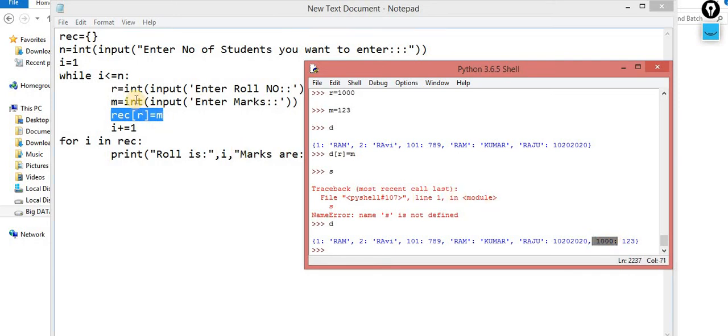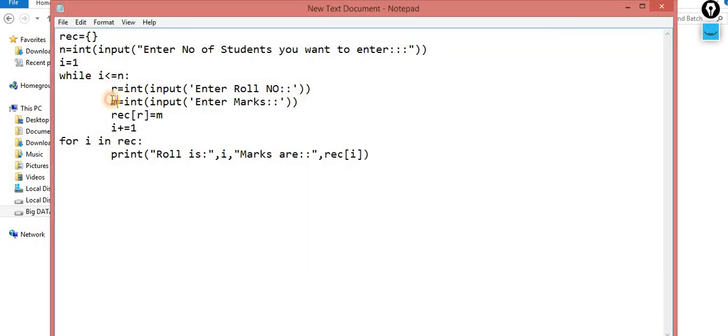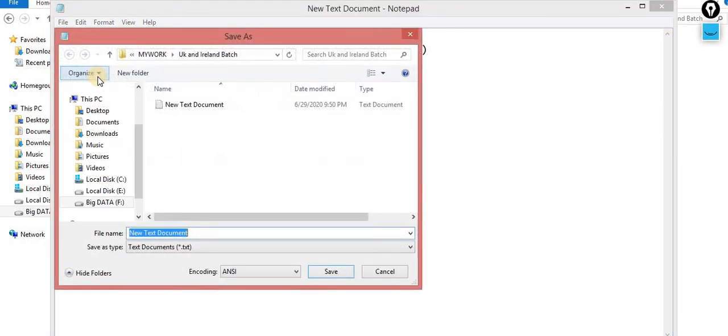So I am repeating this thing again and again. I am asking dynamically this value R, I am asking dynamically this value M, and after that I am performing it. Then I am incrementing the I value by 1. Now I becomes 2, and I know 2 is less than 5. Let's suppose the user enters 5. So it will run again, it will reassign again. Let me run this so the picture will be clearer. Save as student dict.py.